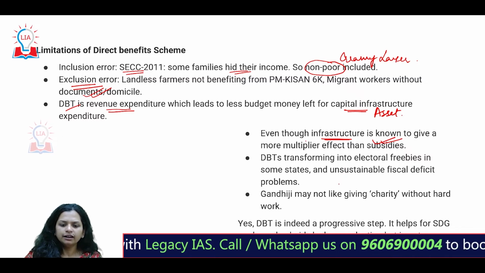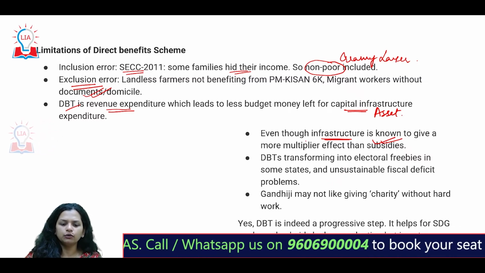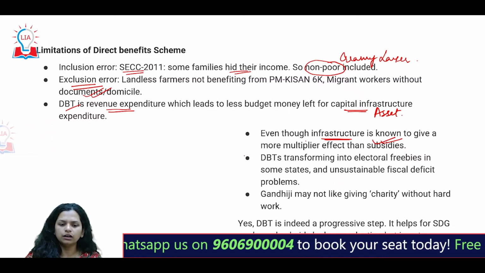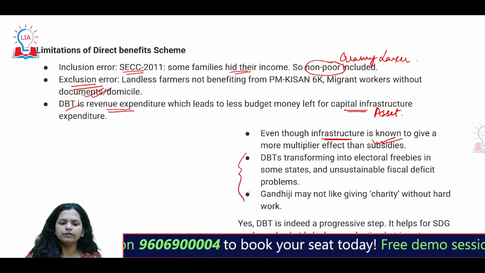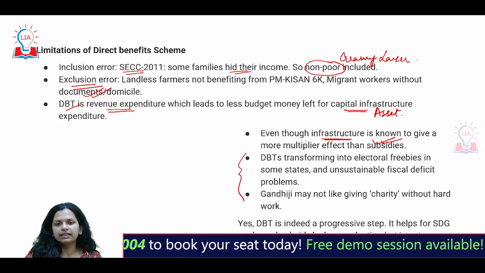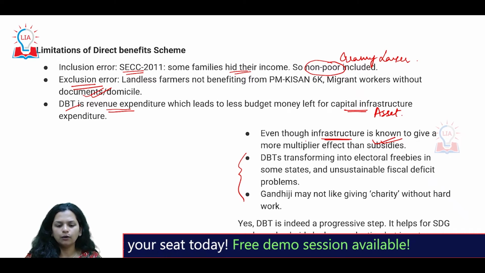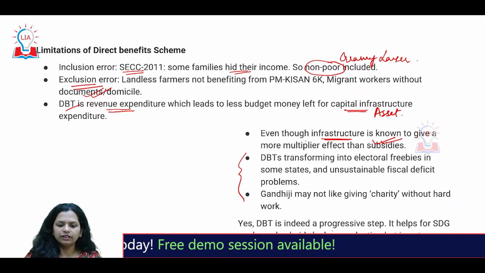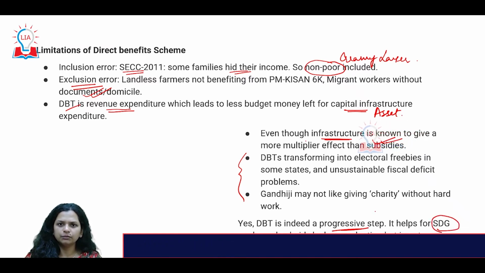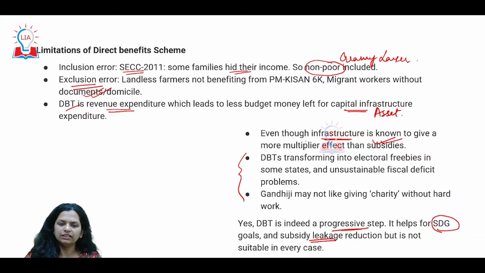Here we are also looking into some of the reasons why we should be promoting direct benefit schemes, that it is the way forward, and definitely a progressive step. It is an essential part of the sustainable development goals as well. So we have to look at the challenges and issues which are there to make the system much more robust and strong.